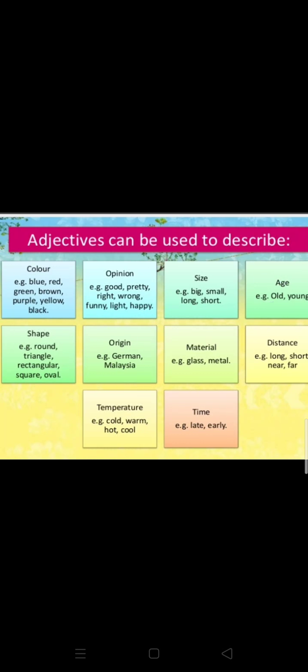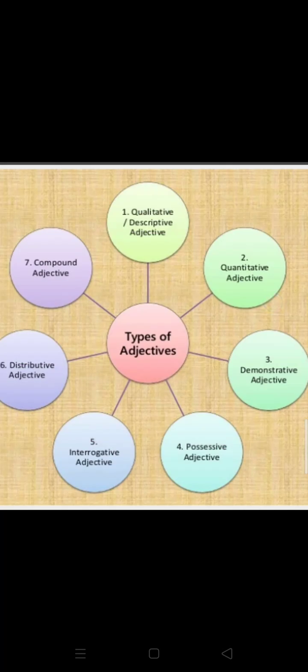Age: old or young. Shape: round, triangle, rectangular, square, oval. Origin: German, Malaysian, Indian, French, Chinese. Material: glass, metal, iron. Distance: long, short, near, far. Temperature: cold, warm, hot, cool. Time: late, early, before.